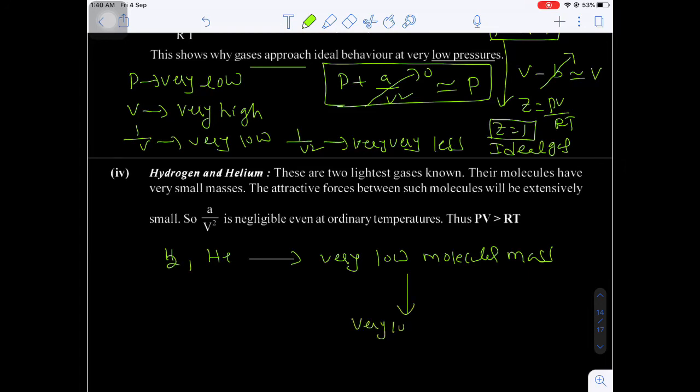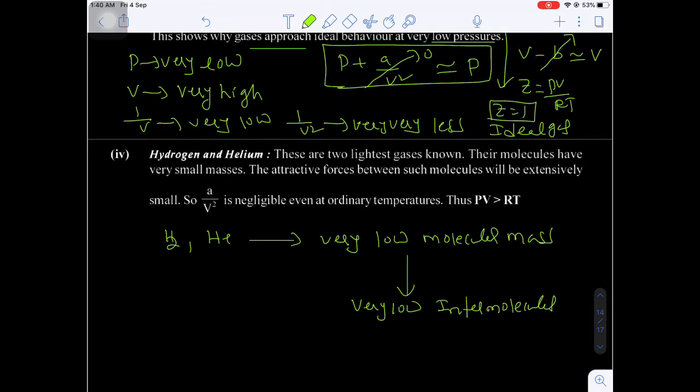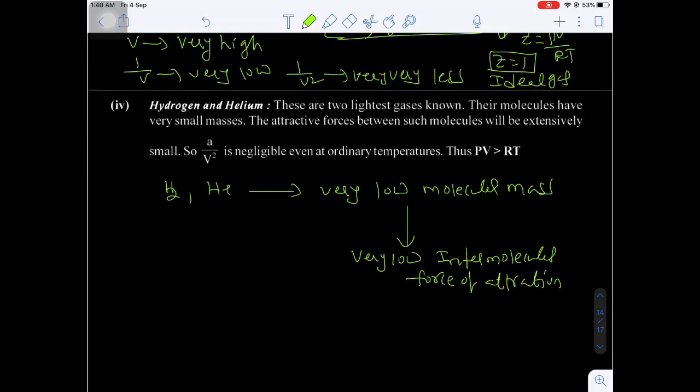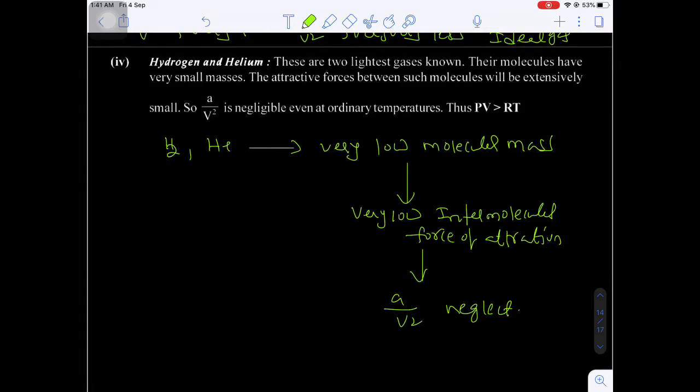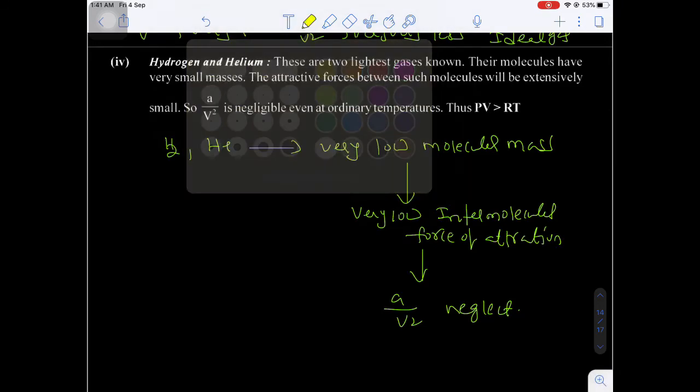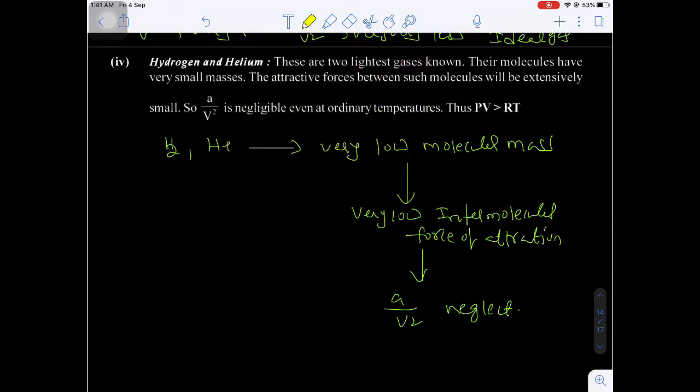So they have very low intermolecular force of attractions. Once they have very low intermolecular force of attraction, we can neglect A by V square, because it is corresponding to intermolecular force of attraction. Now here, what is the ideal gas? What is the real gas?